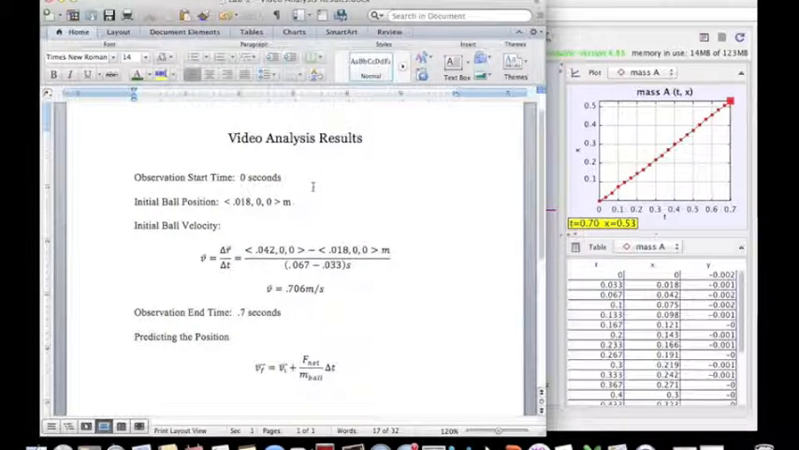The initial ball position is 0.01800 meters. The initial ball velocity is 0.706 meters per second. The run time is 0.7 seconds. And when predicting the position, we will use Newton's second law to predict the final velocity in order to obtain the position. Having this information will allow us to construct a computational model using VPython. This will provide us with a model that can predict the future.